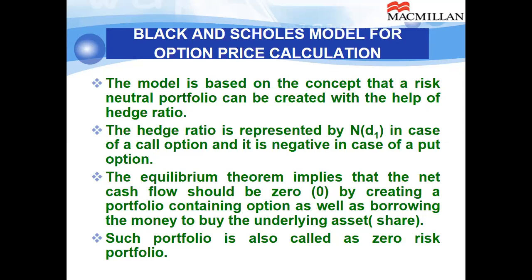On the other hand, put option gives him the right to sell the underlying asset on or before the expiry. If it is American option, he can exercise his right before the expiry or up till the end of the expiry. Whereas if it is European option, he can exercise his right to sell the underlying asset at the exercise price only on the expiry date. That is the basic fundamental about option.